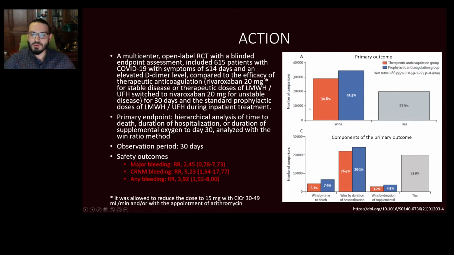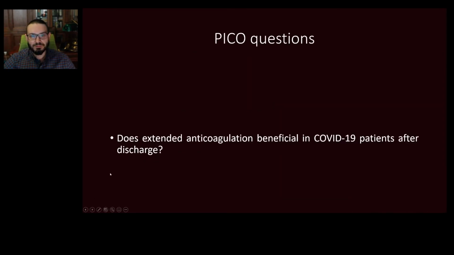However, there were no benefits of therapeutic rivaroxaban compared to prophylactic anticoagulation in these groups, according to the combined primary outcome or according to the components: death, hospitalization, or the need for oxygen supplementation. However, in the rivaroxaban group, the risk of bleeding was higher. There was a significant increase in the risk of clinically relevant non-major bleeding and any bleeding event.